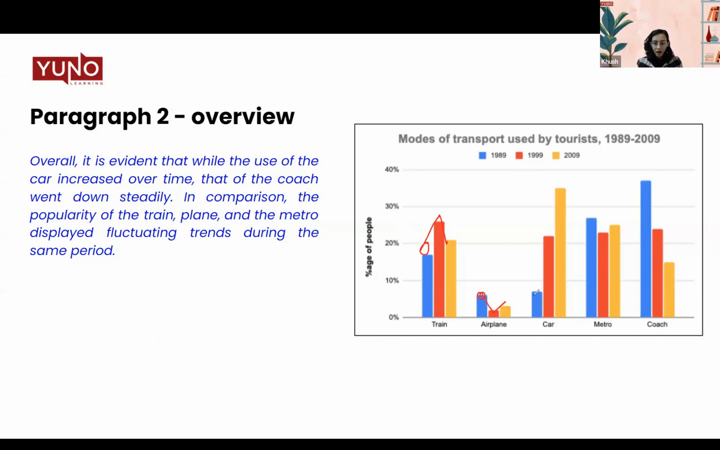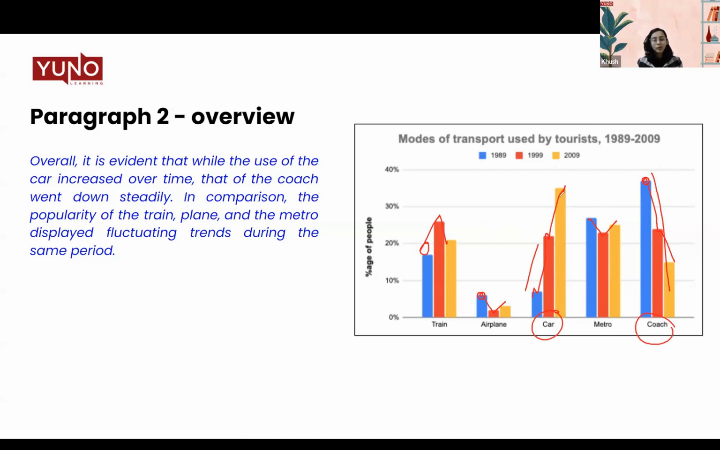If we talk about car, it has been increasing overall. But when I talk about metro, it decreased, then increased. For coach, it has been decreasing. So what are the major highlights I can find out here? That for car, it went steadily up. For coach, it went steadily down. All others are presenting a fluctuating trend.